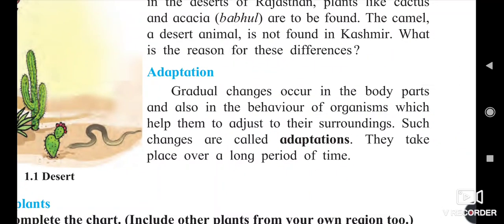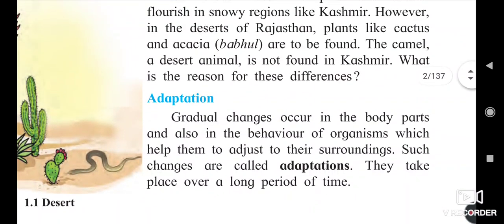In this lesson, we learn the definition of adaptation, that is the gradual changes. Gradual changes means it is not rapid. Thus, changes occur very slowly in living beings or plants.